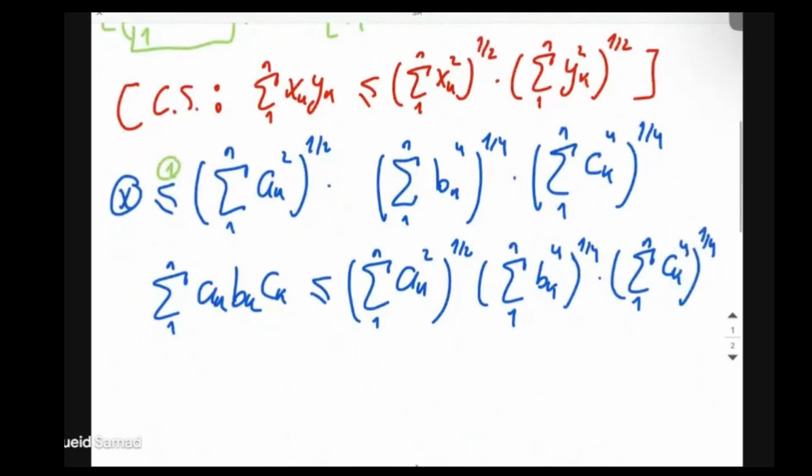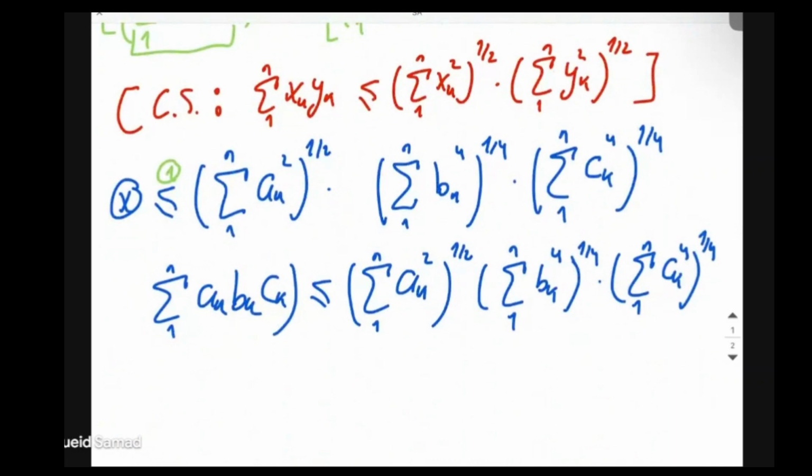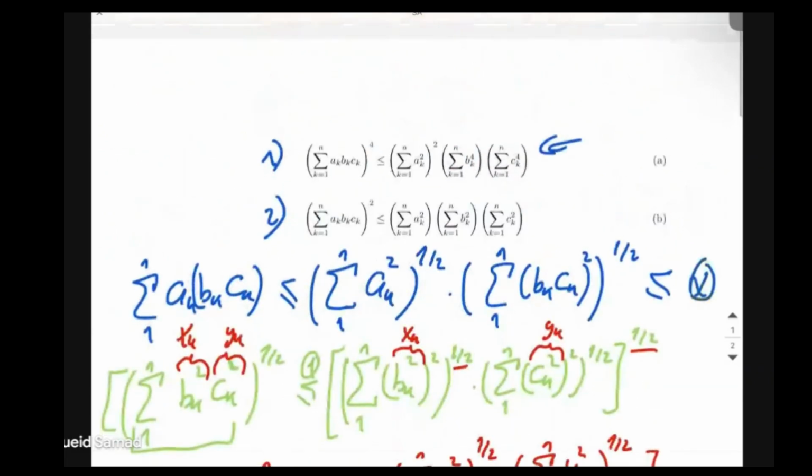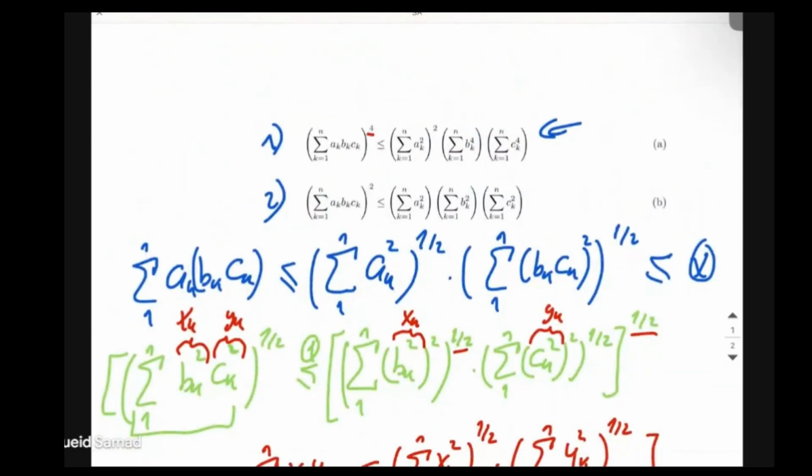We can also just say that we take the whole inequality to the power of 4, so this cancels out, it becomes just 1, and this to the power of 4 becomes, of course, 2, which is matching what we have here. When we take it to the power of 4, we have the power of 4 on the left-hand side, we have a 2 here, and a 1 and a 1. So this is also okay. And we're done with the first inequality.